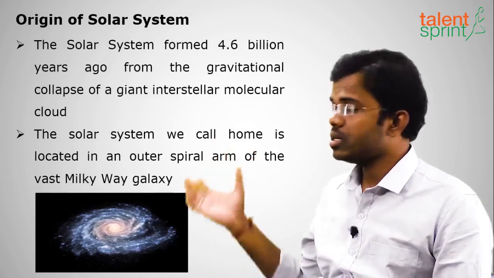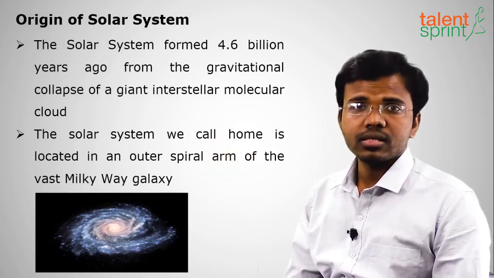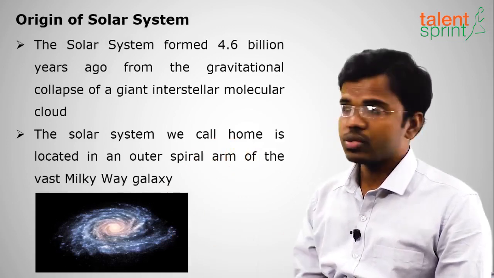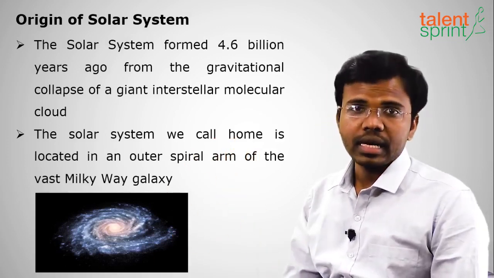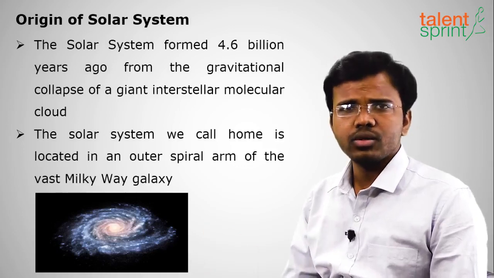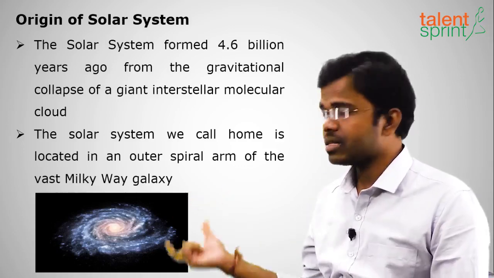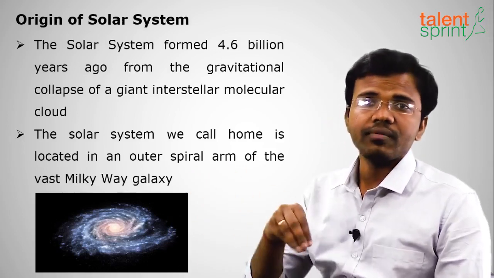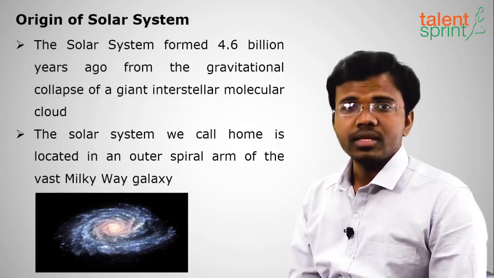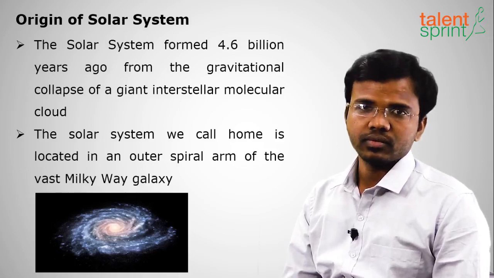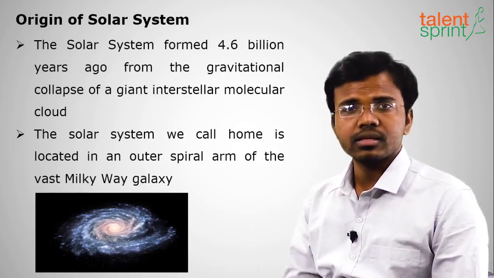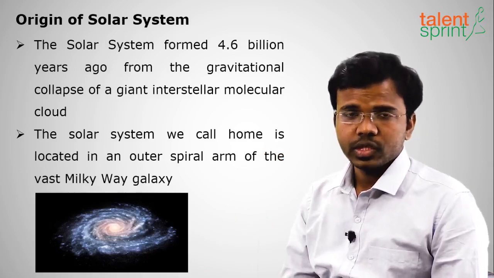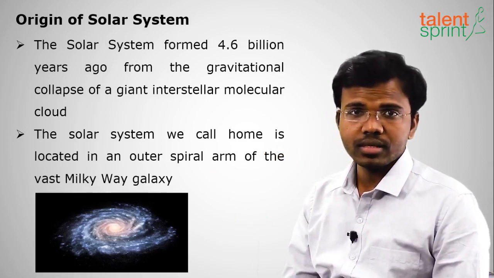Like that, when we see in the universe, the galaxy looks like milk boiling in a pot. That's why it is named as Milky Way galaxy. There are a lot of galaxies in the universe. So one of the galaxies is the Milky Way galaxy, and in this Milky Way galaxy we have the actual solar system with the sun as the head and all the planets, that is 8 planets, asteroids, comets revolving around this sun. So clear about this origin of the solar system?